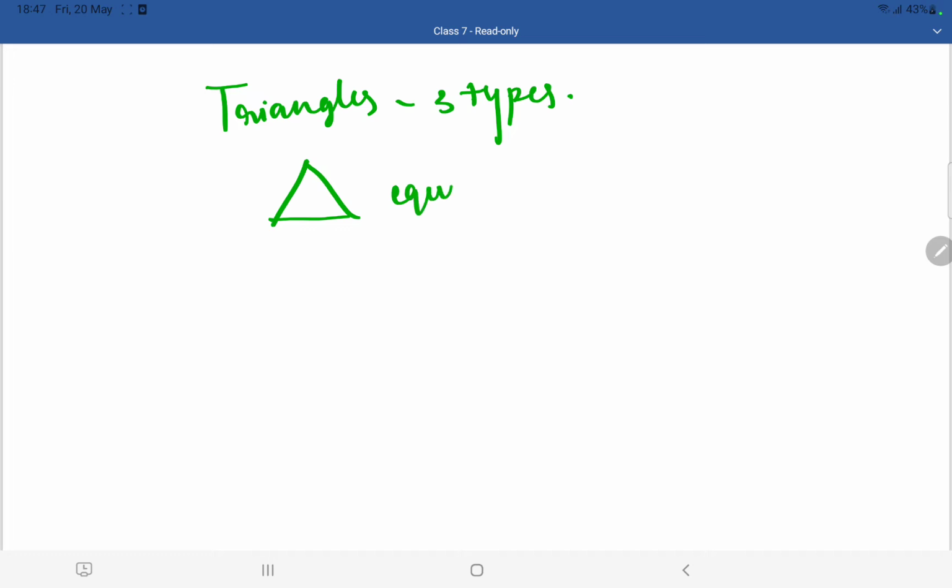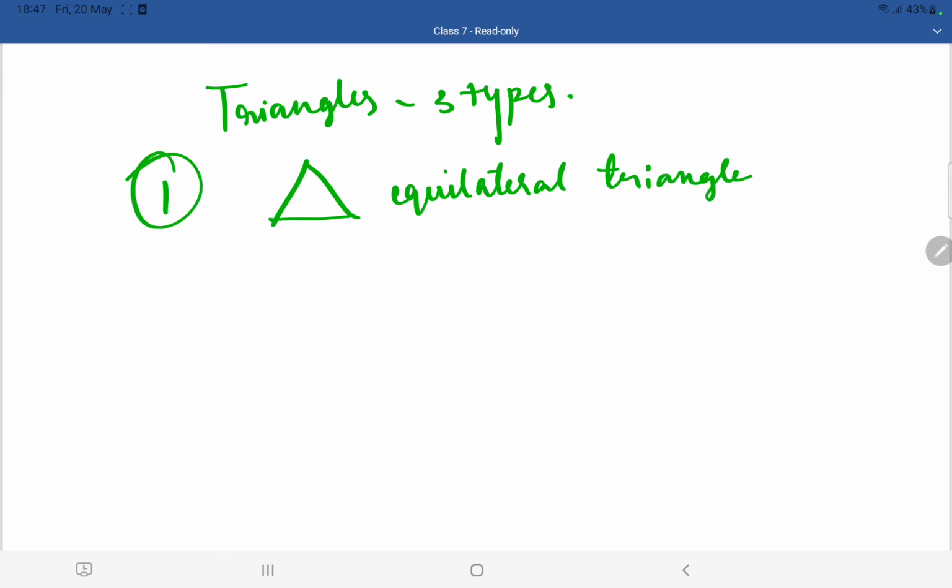Okay. Coming to the next shape that we are going to take. Children, I don't know whether you know this or not, but this is a very simple topic. In the triangles, we have 3 types. The first one is the equilateral triangle.